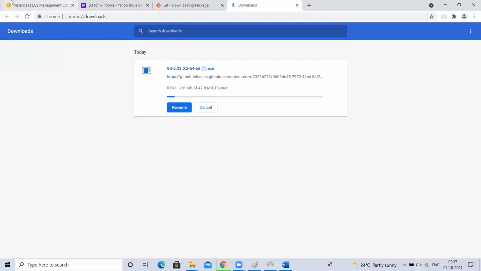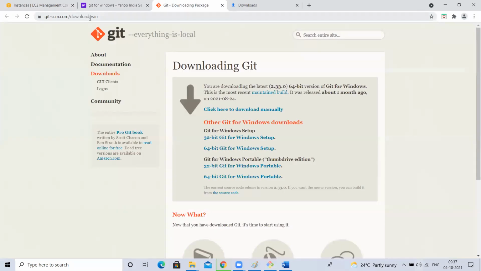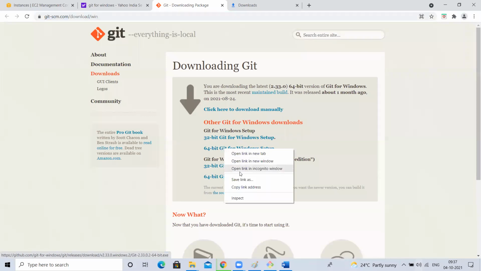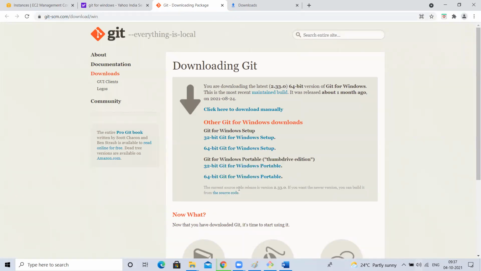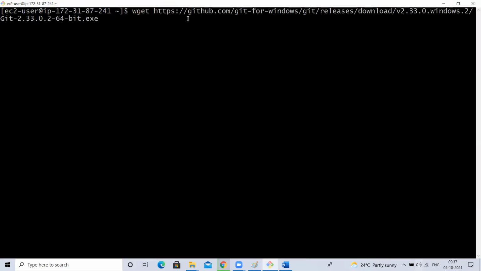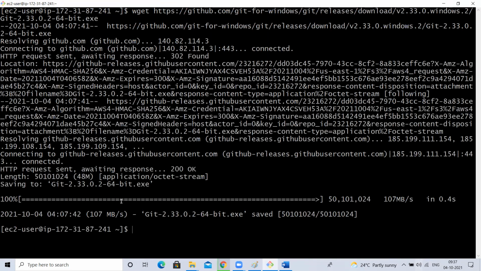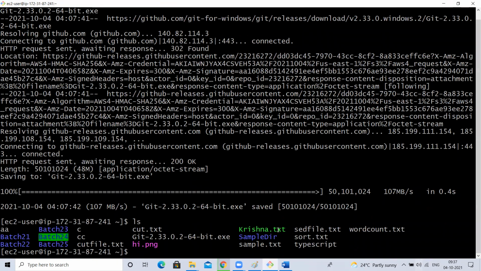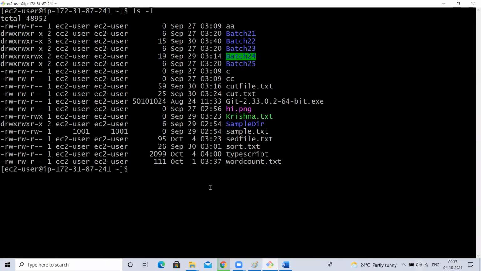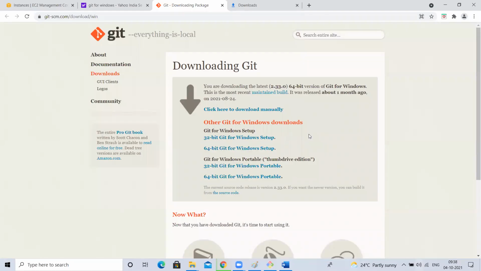But don't give this URL. If you give this, it can't identify that it has to download from here. If you want to download, everything will have some proper URL like this. Now it is proper. See, now I'm going to give this. Every download will have a URL. You give that URL, it starts downloading. Now if I type this, see, it has downloaded the exe file. Is there anything downloaded? See here, it has downloaded that exe file. Understood, guys? So wget is a command to download.